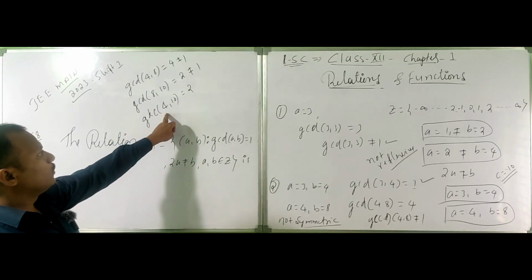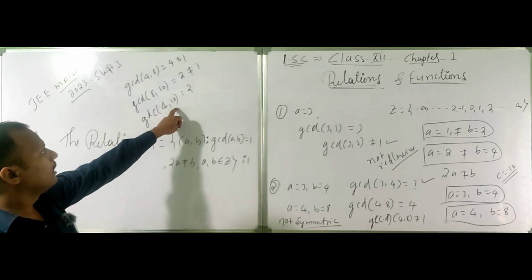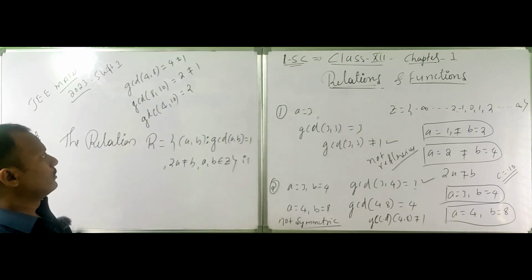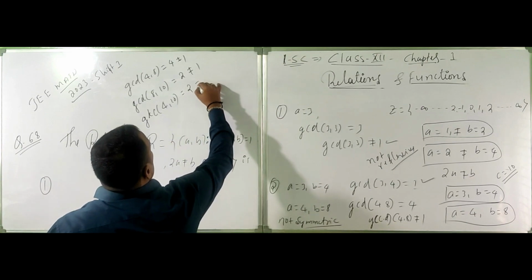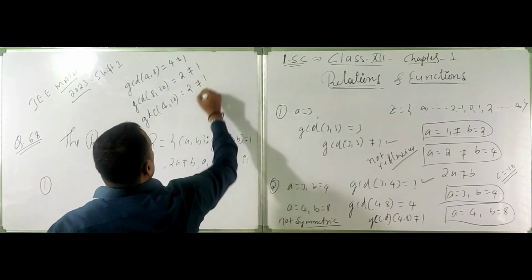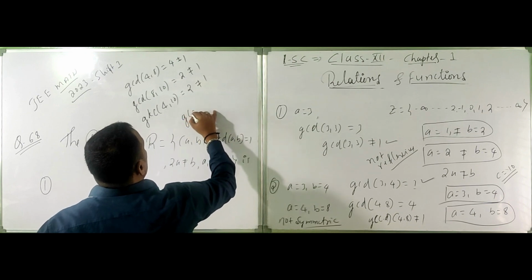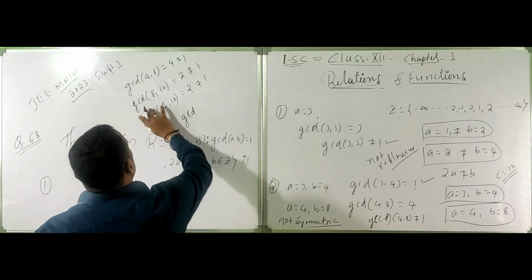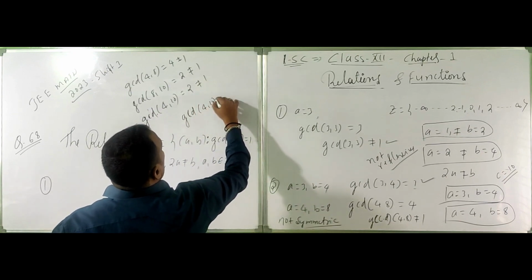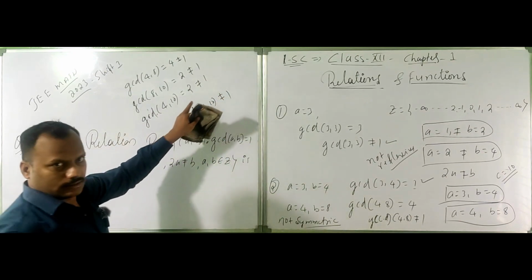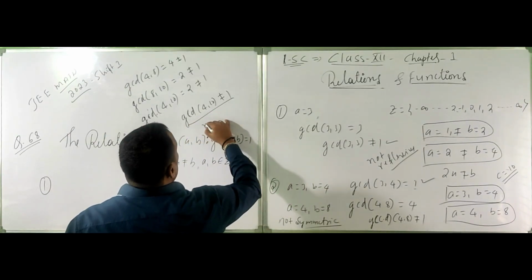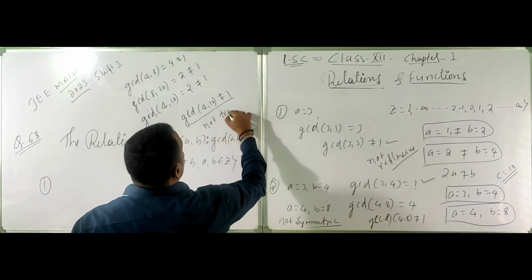I am writing this only to understand, not the exact method, because in the exam you should write GCD of 4 and 10 not equal to 1. Therefore it is also not transitive.